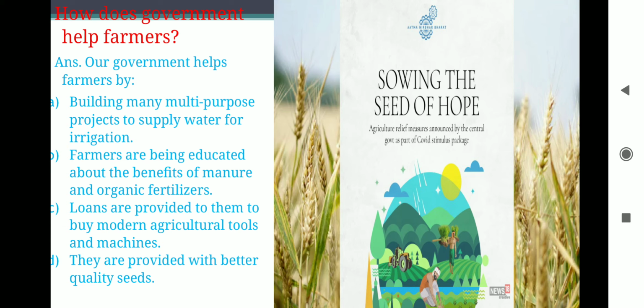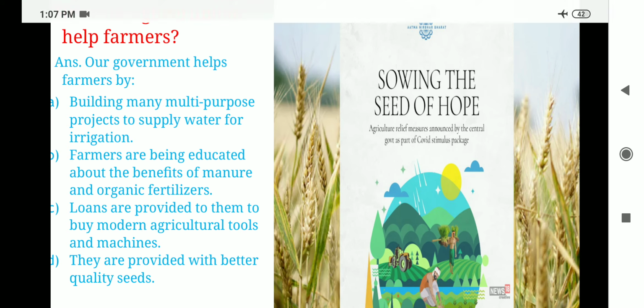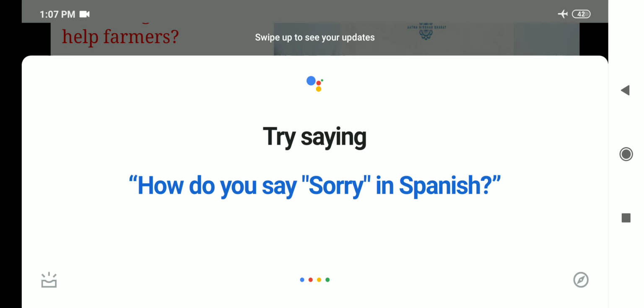Loans are provided to them to buy modern agricultural tools and machines. They are provided with better quality seeds. Nowadays, as I told you, organic things are very much in demand. Due to the hygiene purpose, the quality of seeds which is being used is good quality seed.